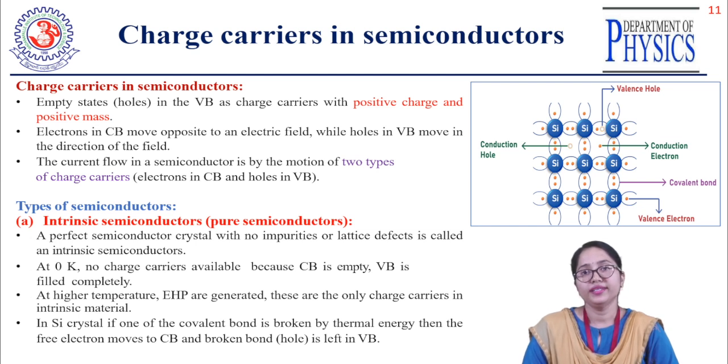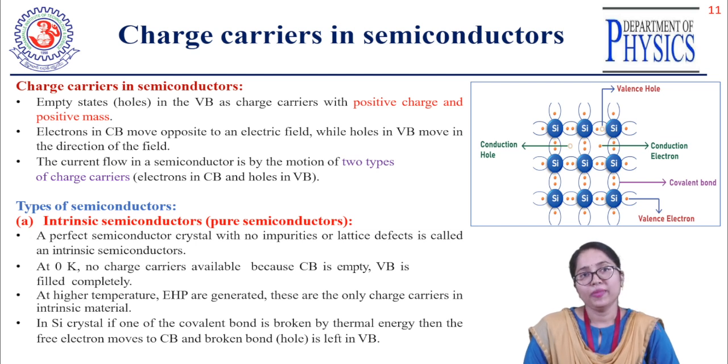We know that it is available in the valency band and has a positive charge, right? And the electrons are present in the conduction band. The electron in the conduction band moves opposite to the electric field, while the hole in the valency band moves in the direction of the electric field.